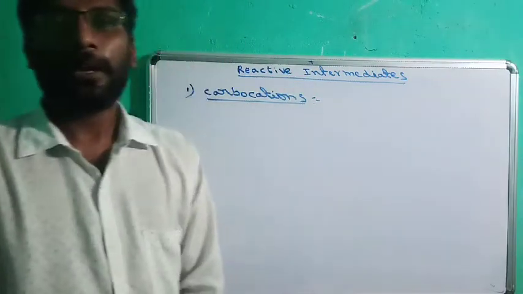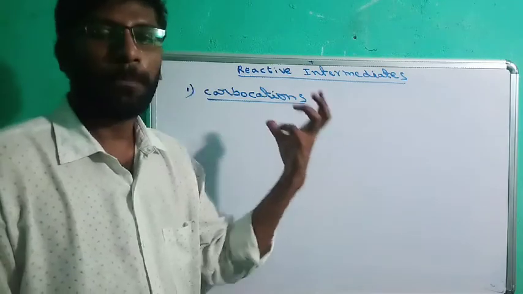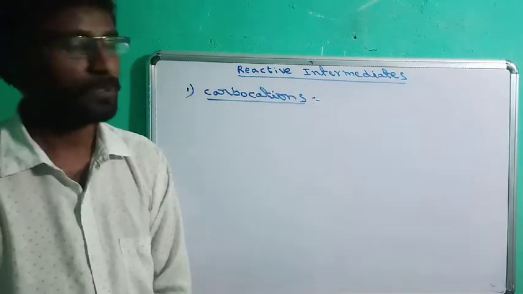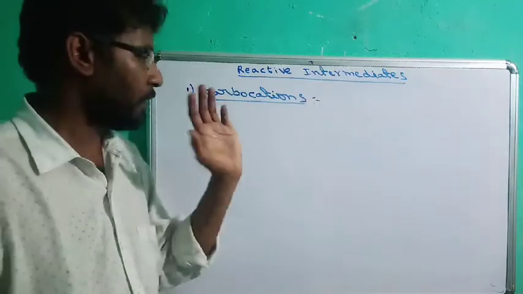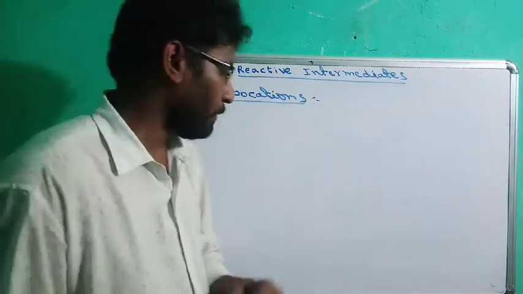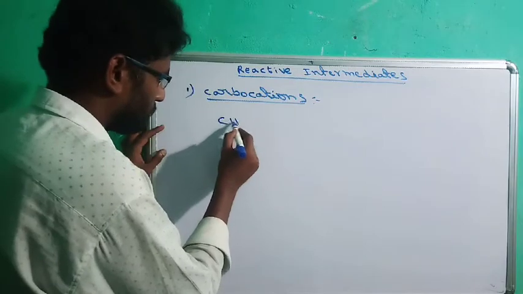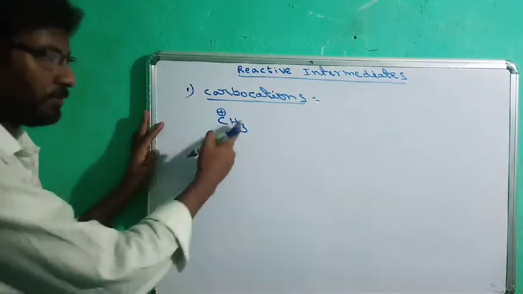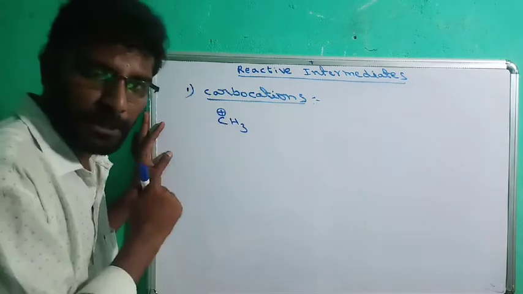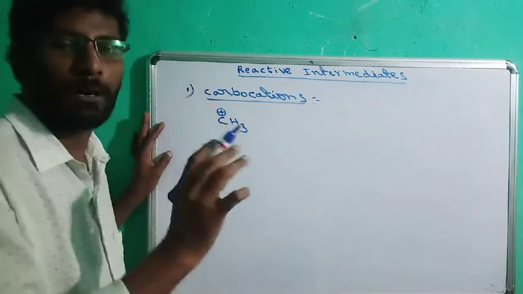Carbocation means a carbon positive bearing species. Wherever carbon has a positive charge, that species we call a carbocation. Example, here C has a positive charge. So this methyl species having a positive charge is simply called a carbocation.